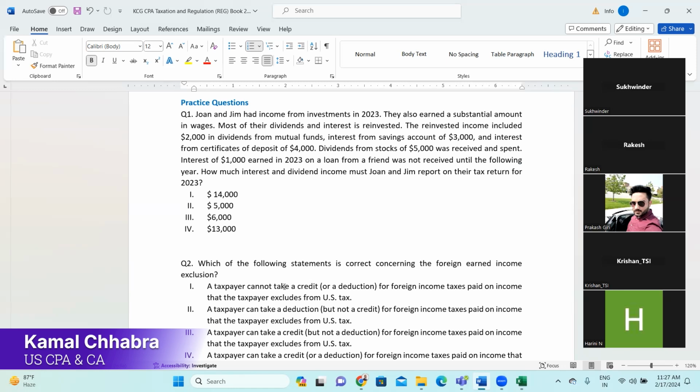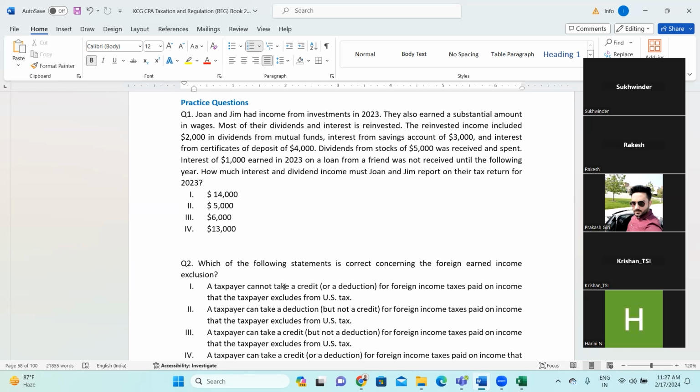You need to identify dividend and interest income, right? John and Jim had income from investment. They also earned a substantial amount of wages. Most of their dividends and interest are reinvested, and the reinvested income includes $2,000 of dividend from mutual fund plus interest from savings account. How much? 3,000. And interest from certificate of deposit, 4,000. How much is it? 4 and 3, 7, plus 2, 9.